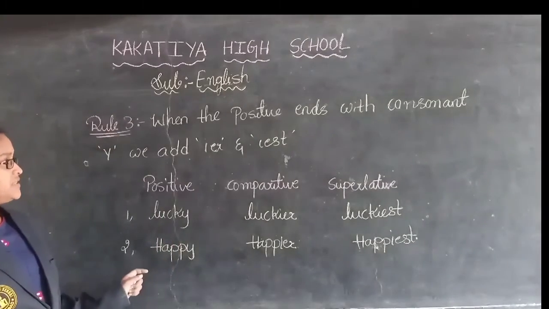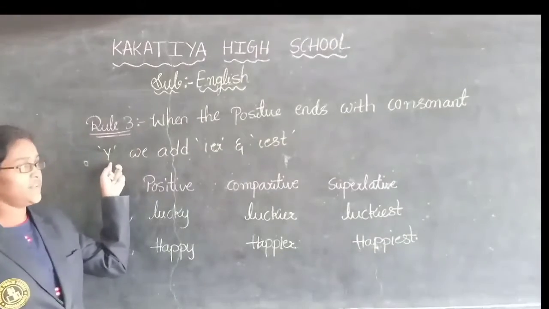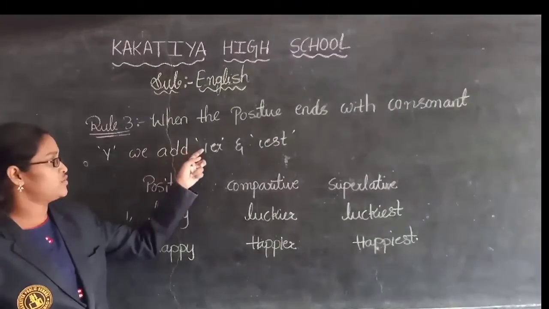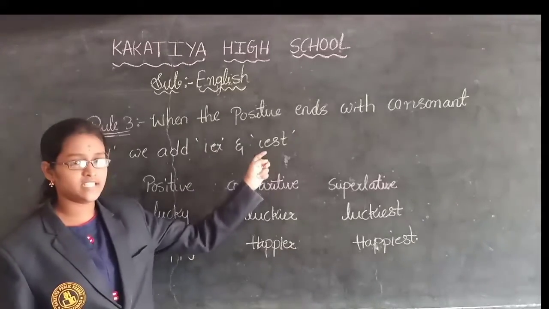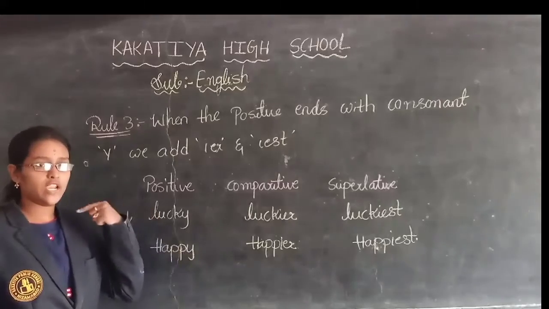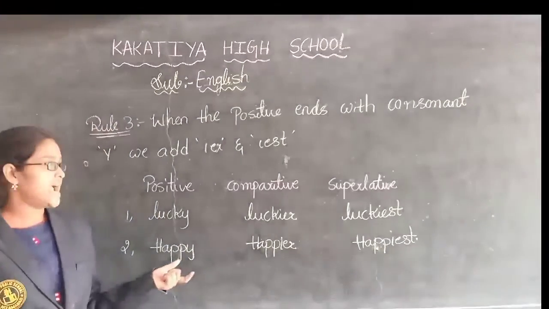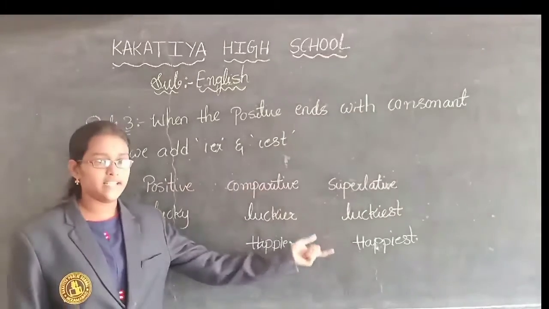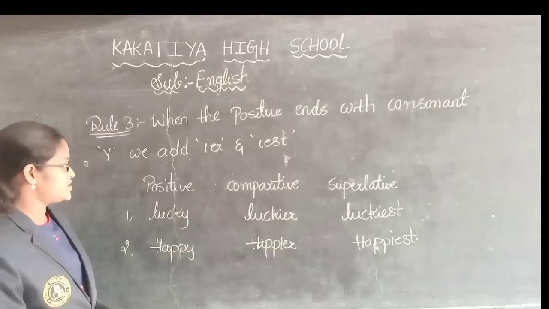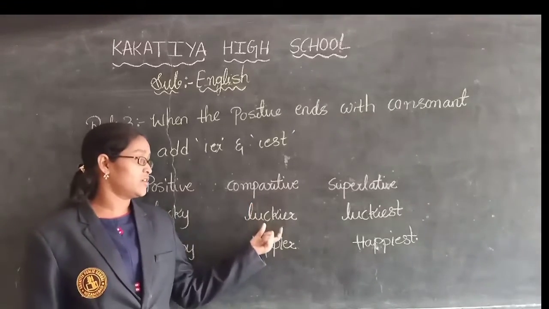Rule 3. What is rule 3? Whenever the positive degree ends with the consonant Y, so whenever the positive degree ends with the consonant letter Y, we have to add IER and IEST in comparative degree and superlative degree. The words which are going to end with the consonant letter Y, for those words we have to add IER and IEST in comparative degree and superlative degree. See the examples children. Positive degree, I have written lucky. In comparative degree, I wrote luckier.